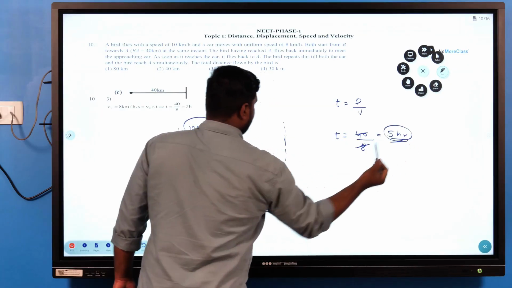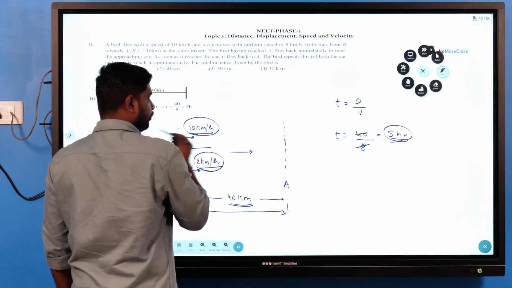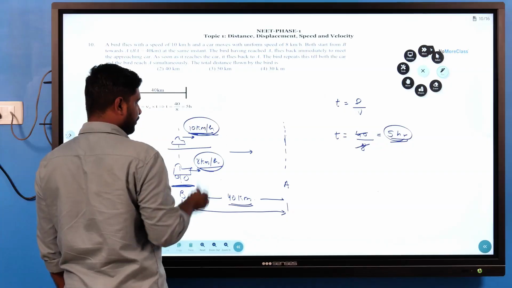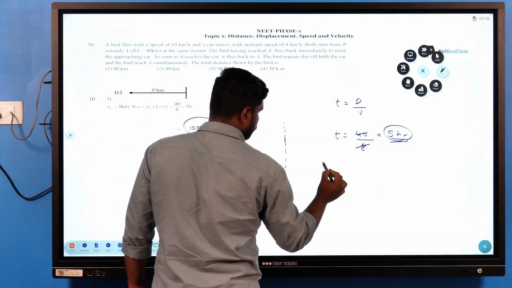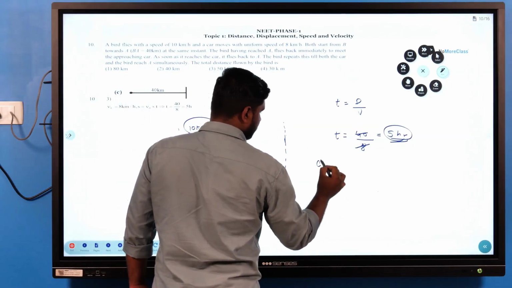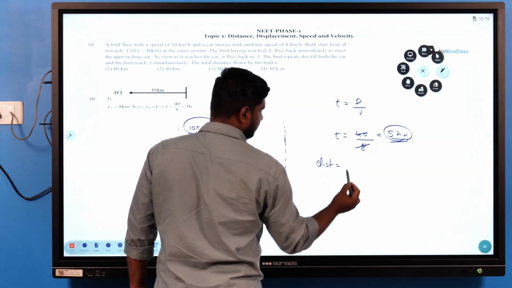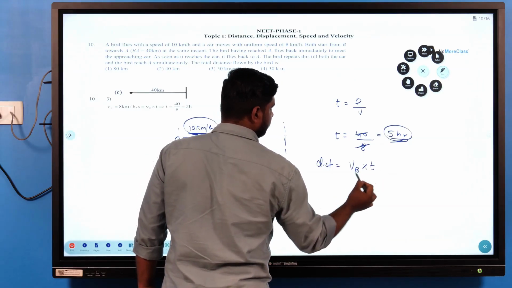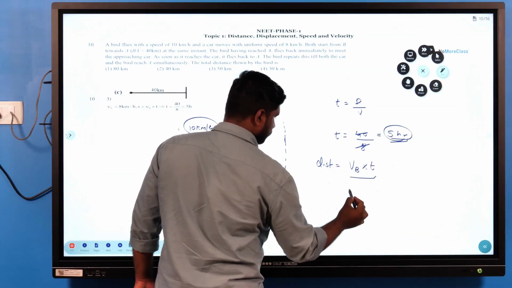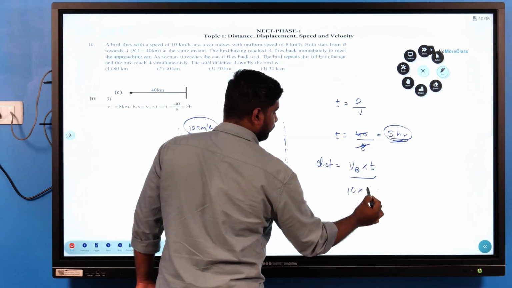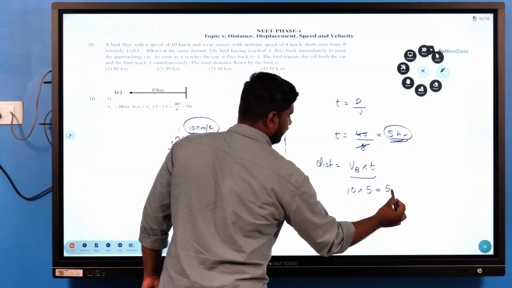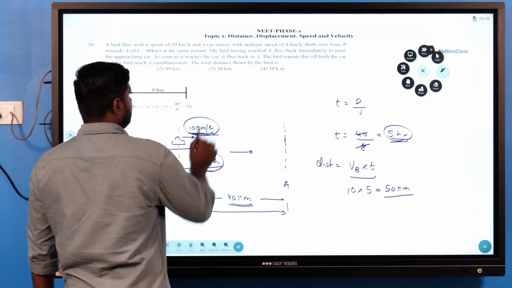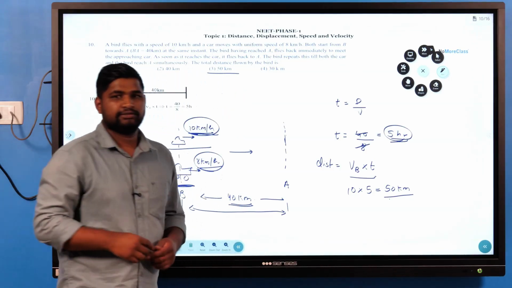So for 5 hour, the bird is continuously moving because it has a speed of 10 kilometer per hour. So how much is the distance of the bird? That is velocity of the bird into time. That is 5 hour. So velocity of bird is 10 into 5, that is 50 kilometer. So our answer is third. Thank you.